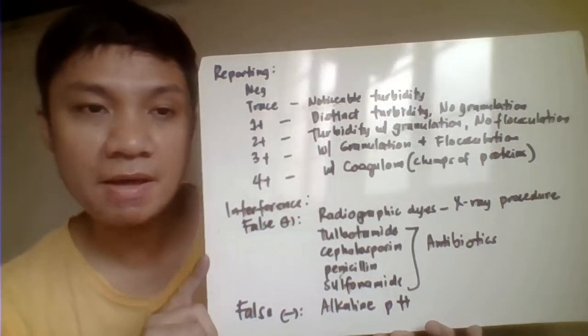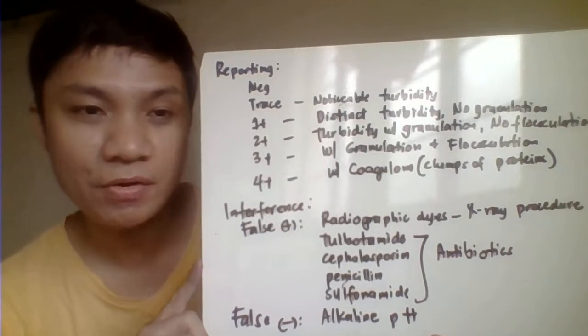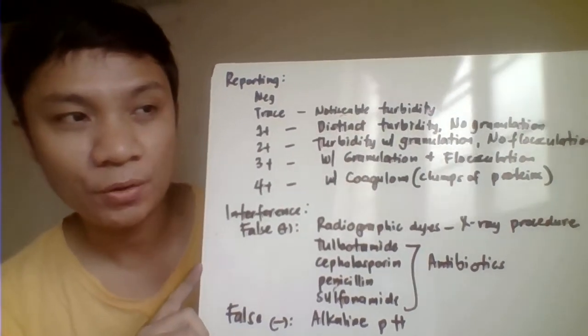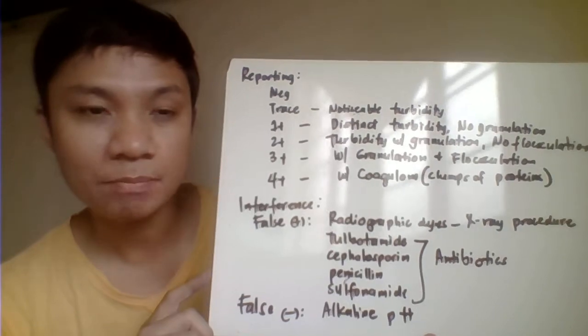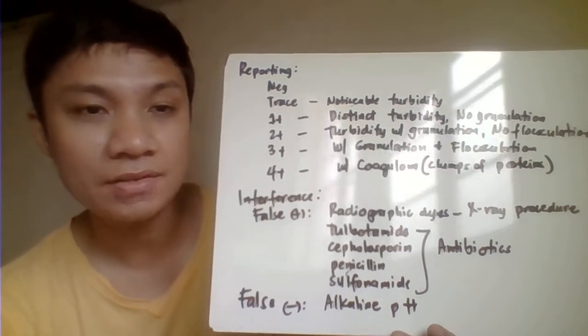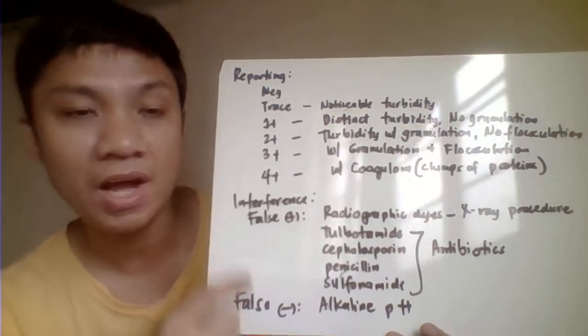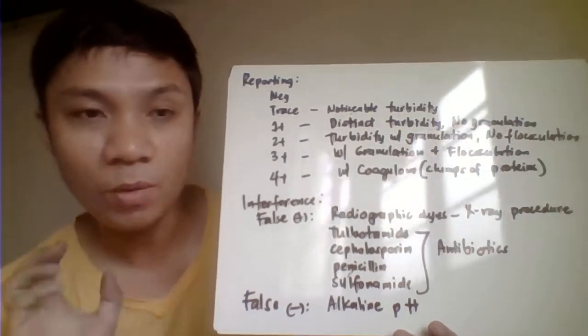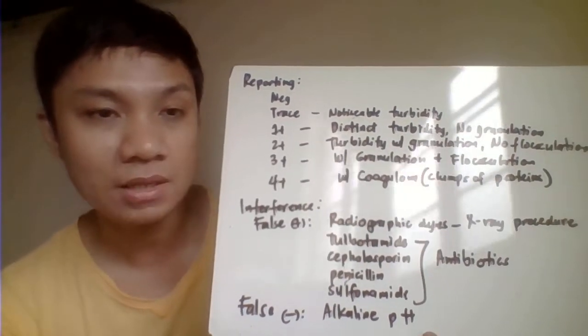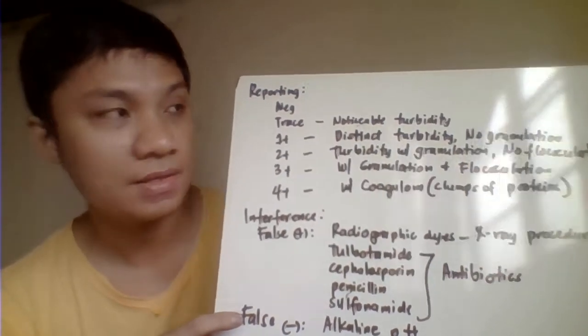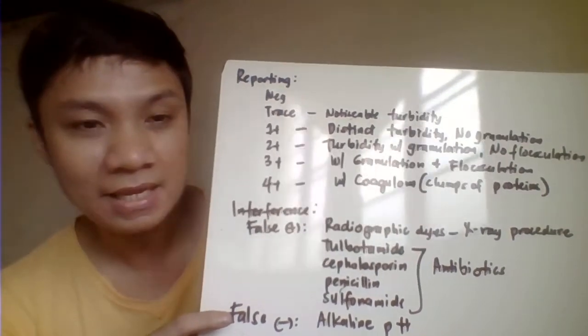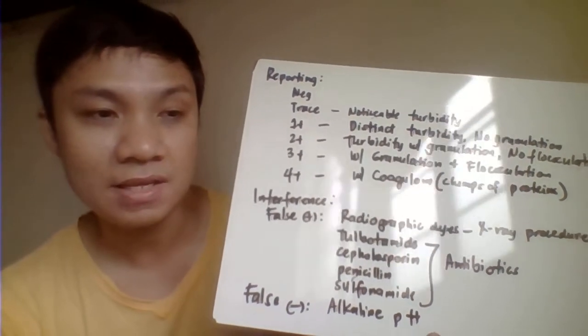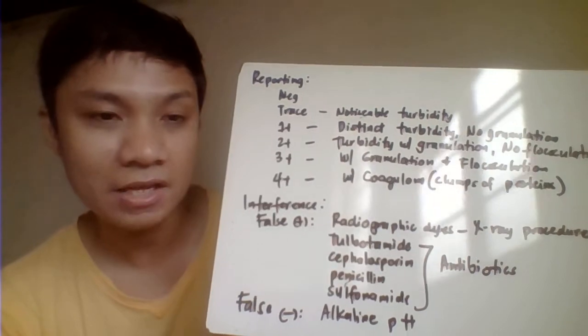Okay, then we have here the manner of reporting when we are doing your SSA. Based on the turbidity of your reaction here, we would have the following reporting. Negative, walang distinct na turbidity. Trace would have distinct, noticeable turbidity. 1 plus, you have distinct turbidity pa, pero wala siyang granulation.